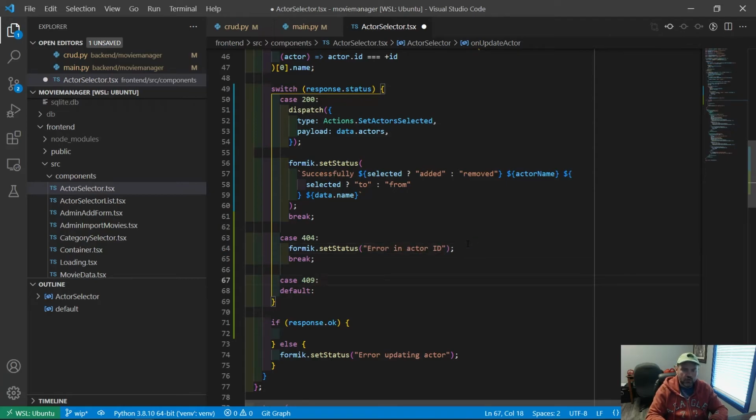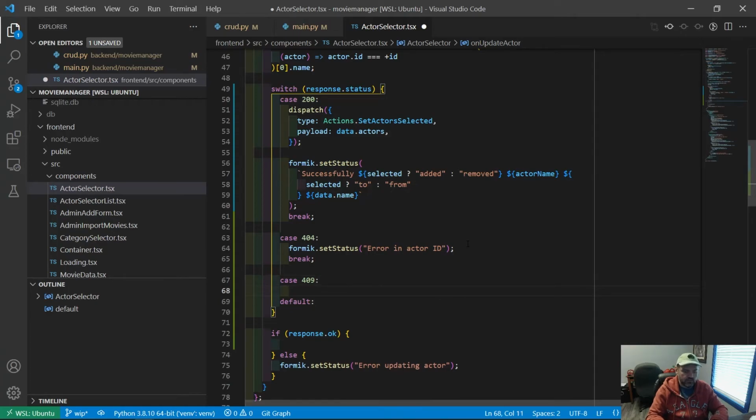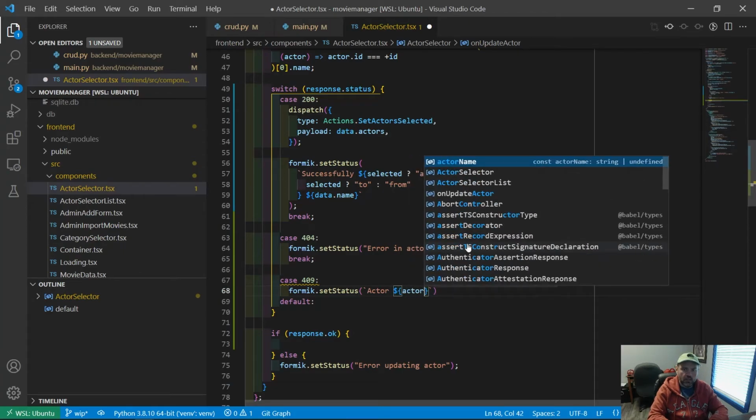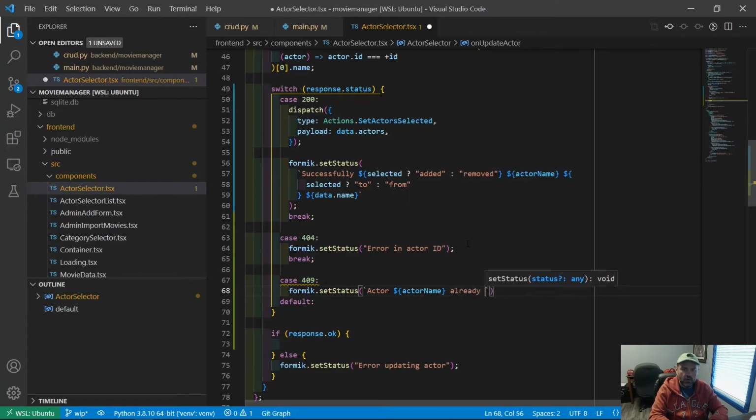All right, so what if we get a 409 error? That means there was a conflict. It means it already exists. So let's say formik.setStatus, and we'll have a template string here, and we will say actor name is already selected.